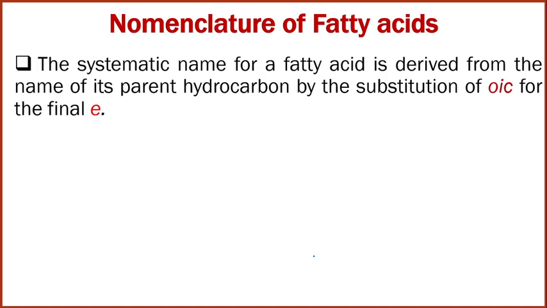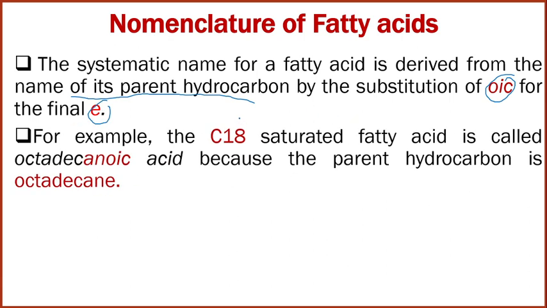So let us start with the nomenclature of the fatty acids. The systematic name for the fatty acid is derived from the name of the parent hydrocarbon by the substitution of oic acid for the final e. What does it indicate? For example, C18 saturated fatty acid, an 18 carbon chain fatty acid, has octadecane as the parent hydrocarbon. So first we have to give the name of the parent hydrocarbon.